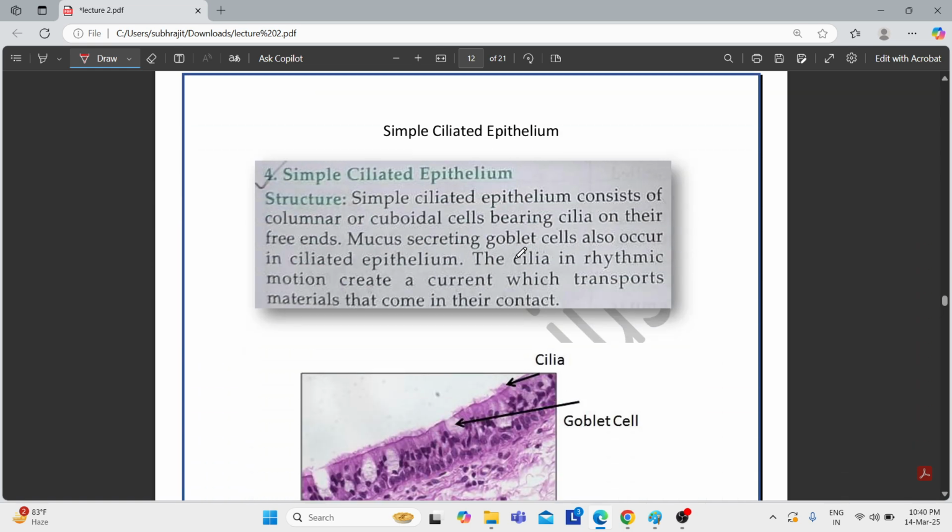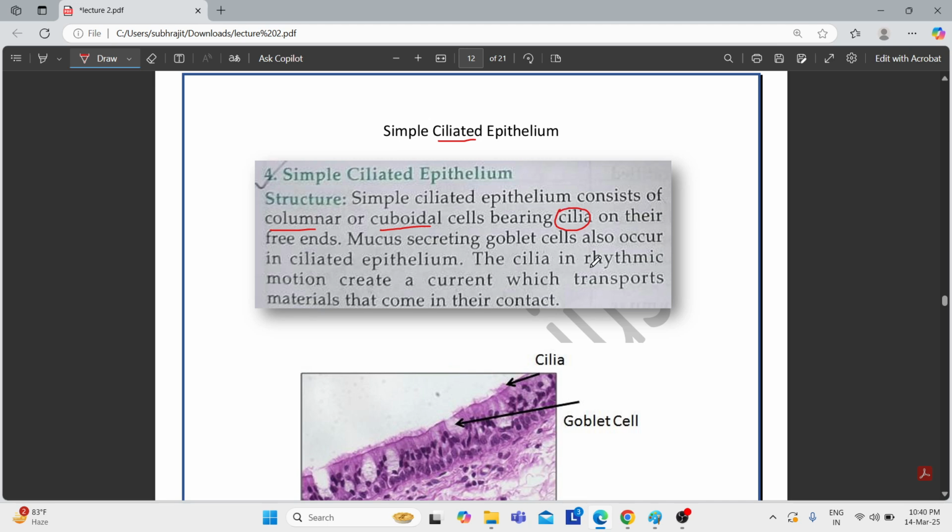Now, simple ciliated epithelium. This type of epithelium can be columnar, or it can be cuboidal. The striking feature is that they have cilia. What are cilia? You can imagine cilia like a brush or hair-like structure.